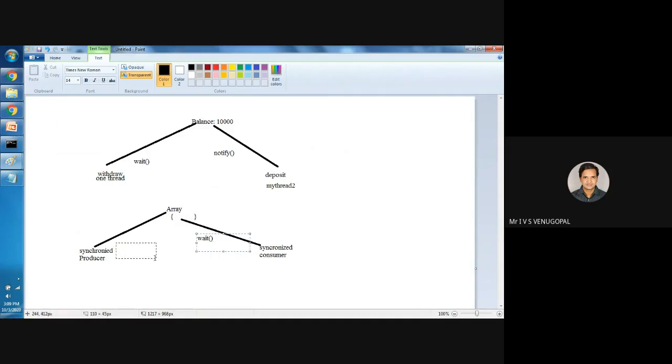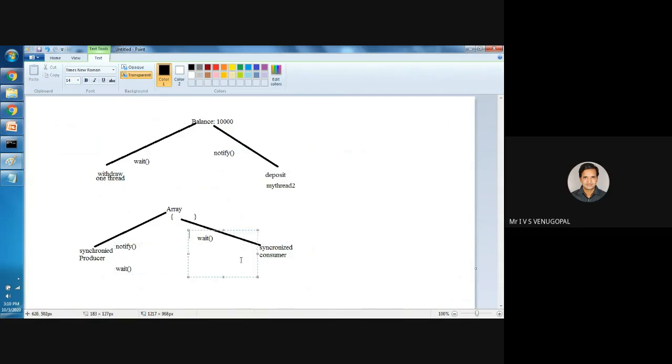So the producer has to produce the data and notify. After notifying, it will wait. So after producing the data, it notifies the other thread, the consumer, to consume the data, and will wait.